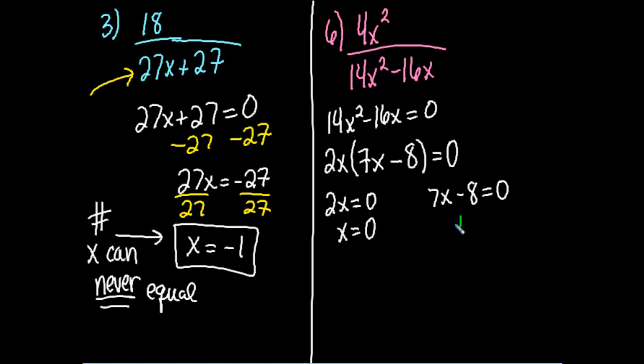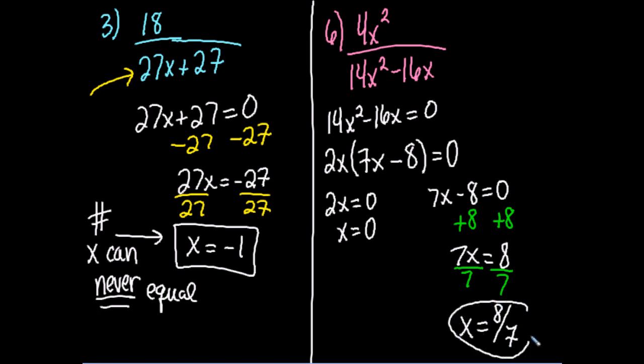I come over here, I add 8 to both sides. So 7x is equal to 8. Divide by 7. And 8 doesn't divide by 7, and that's okay because fractions are cool. You may not like them, but they're perfectly acceptable as answers.